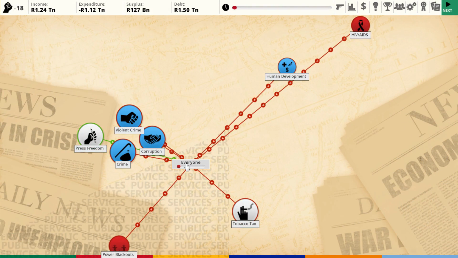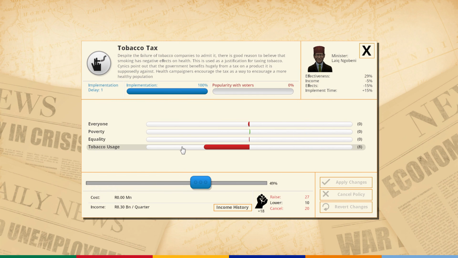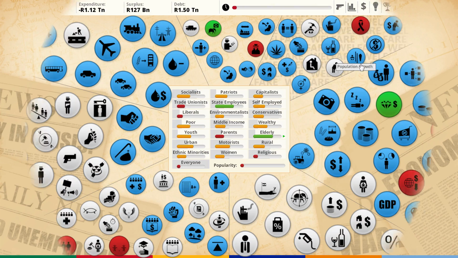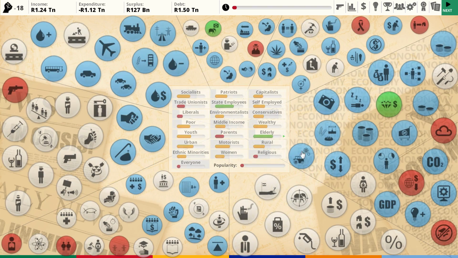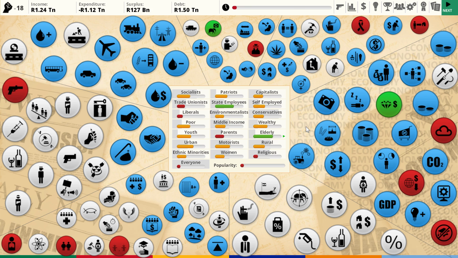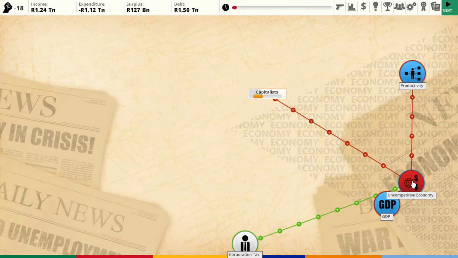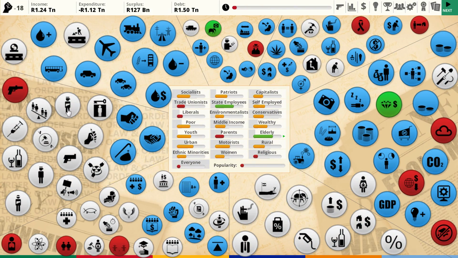Tobacco tax. Do we like tobacco or what? Tobacco usage, if I were to decrease the tax, then tobacco usage will go up. Yeah, nope, I'm not going to do that, because we're already having health issues. I don't understand. You guys want... I don't want to kill you. I want to keep you guys alive. I get it, freedom to do what you want, but I'm just trying to help. I'm trying to keep you guys alive, trying to turn this country around.